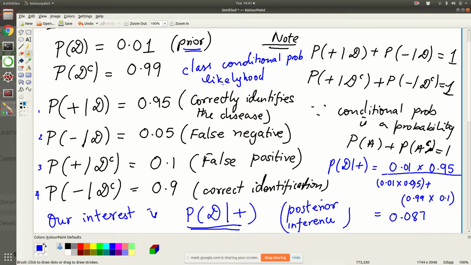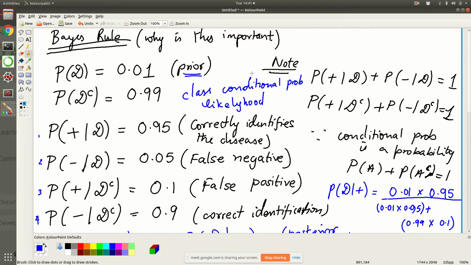Exactly, not using this test. But once the disease starts spreading, this number keeps changing. It's evolving. But for a given point in time, what is the conclusion we can draw? That is what we are saying here. Okay, very good. So that is all about Bayes rule.